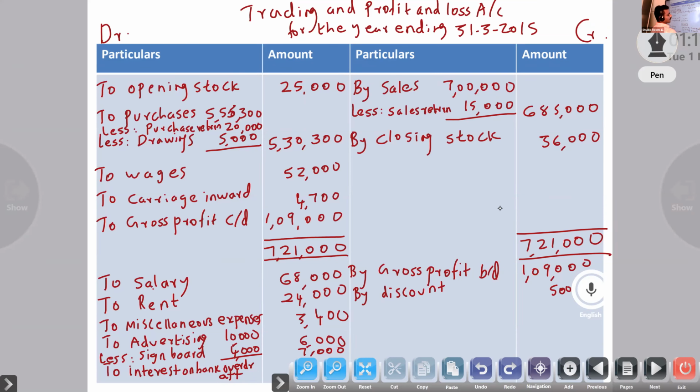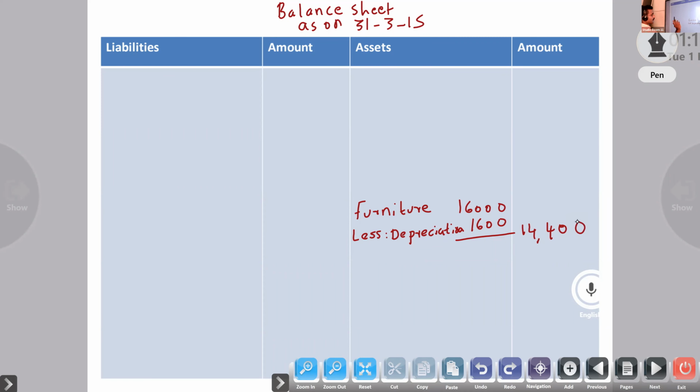First, furniture is given, that is a fixed asset. So a little down we will write furniture 16,000. Adjustment is there, less depreciation. Whenever you write any item, we have to look at any adjustment.